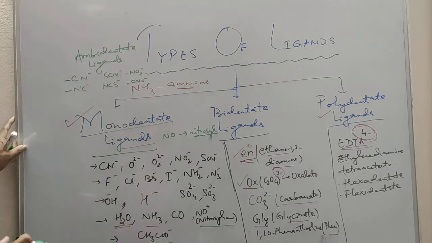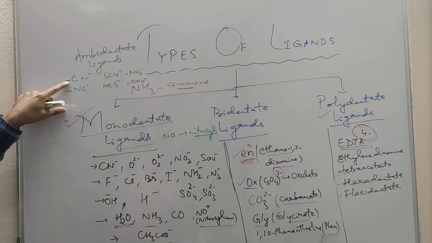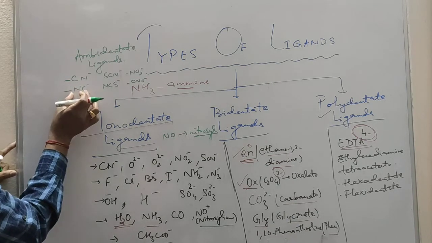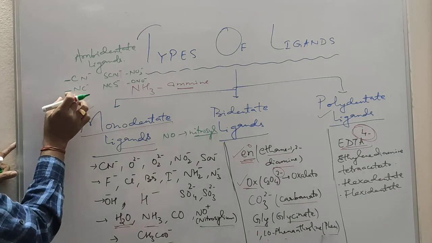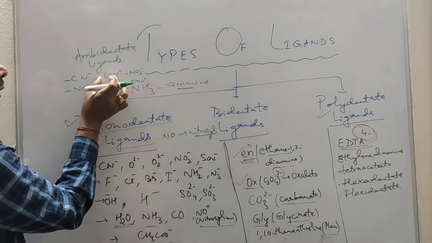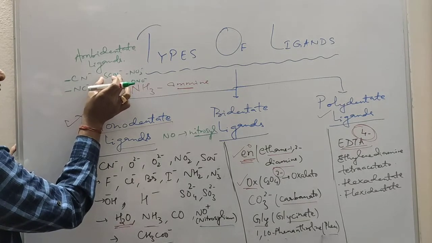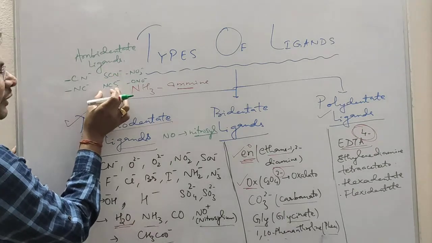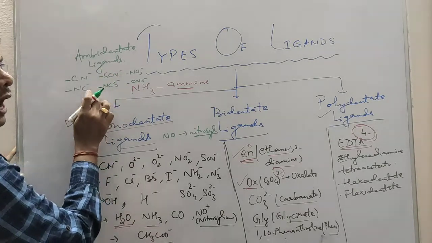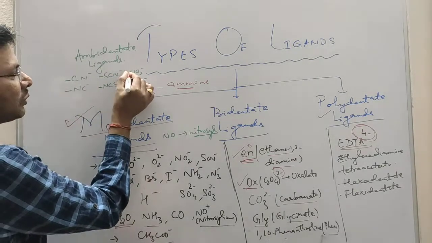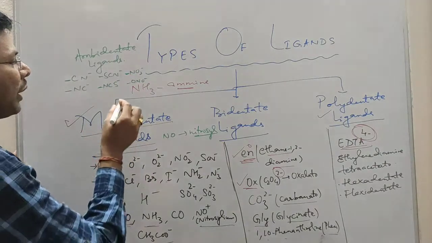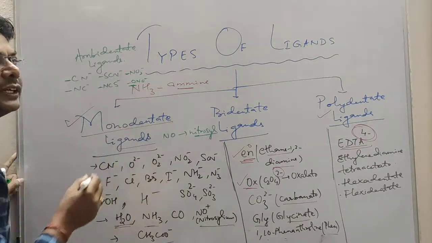When it binds through carbon, it is called cyano, and if it binds through nitrogen, it is called isocyano. SCN minus, if it binds through sulfur, is called thiocyanato, and if it binds through nitrogen, it is called isothiocyanato. If it binds through nitrogen, it is called nitrito-N, and if it binds through oxygen, it is called nitrito-O.